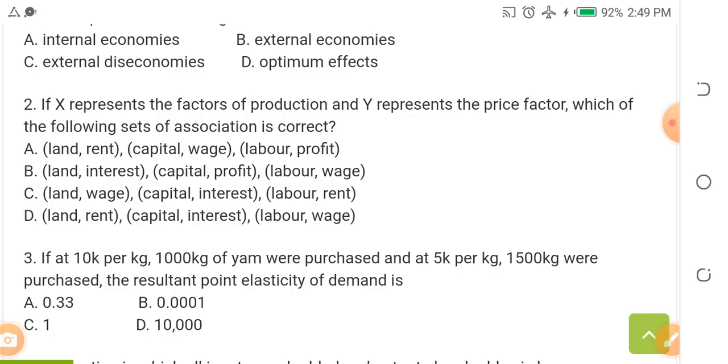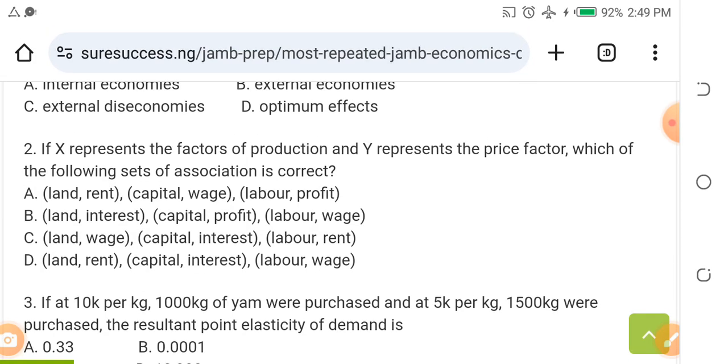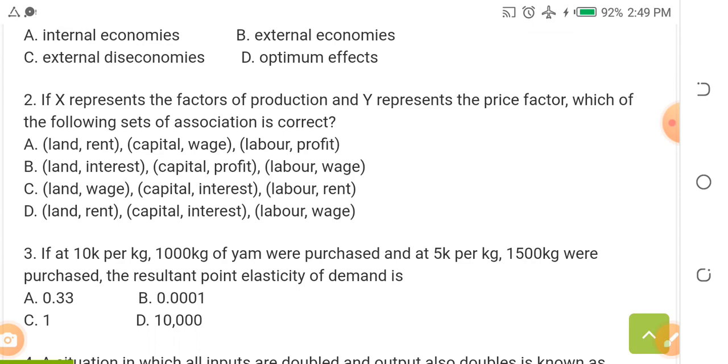A, land and rent, capital and wage, labor and profit. B, land and interest, capital and profit, labor and wage. C, land and wage, capital and interest, labor and rent. D, land and rent, capital and interest, labor and wage. The correct answer is D: land, rent; capital, interest; labor, wage.